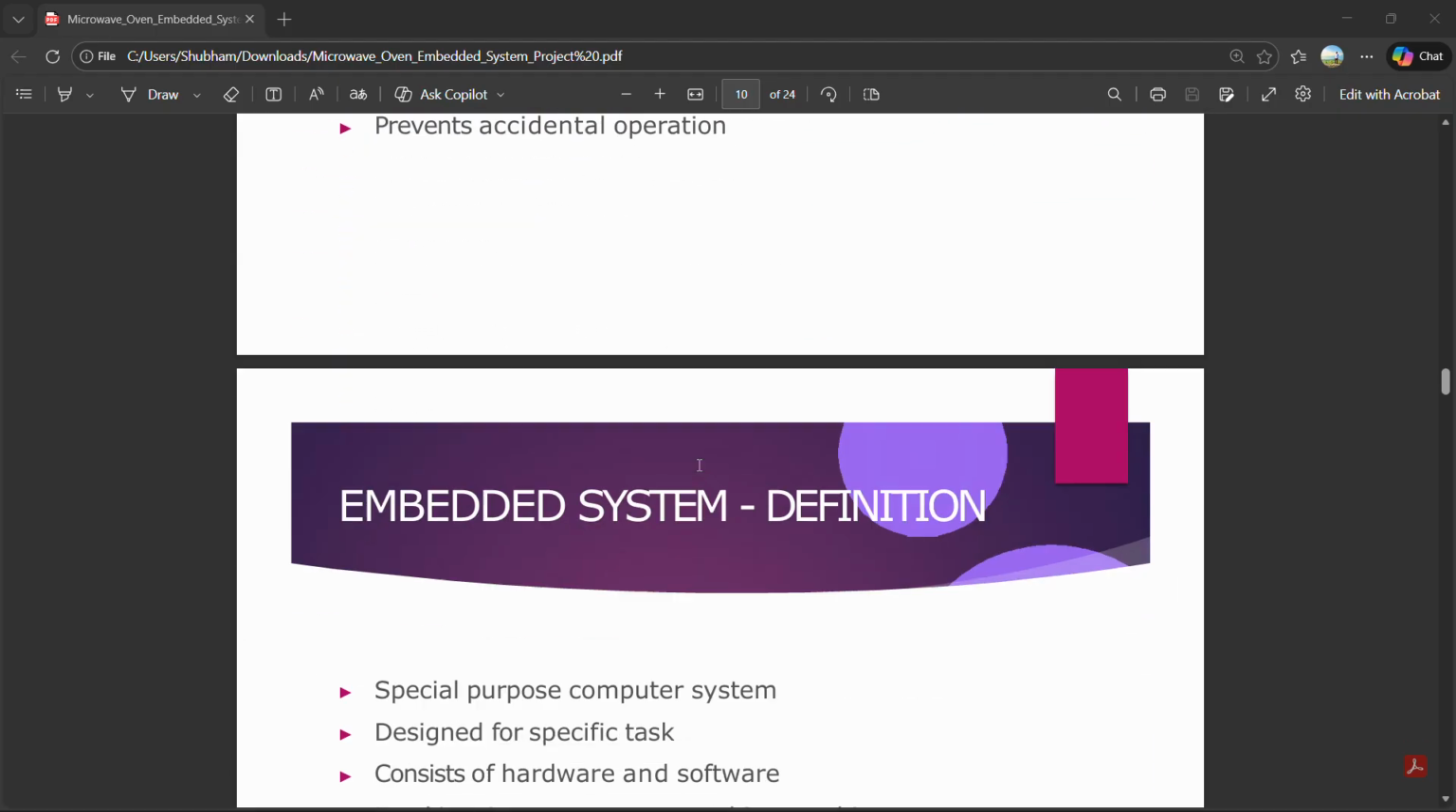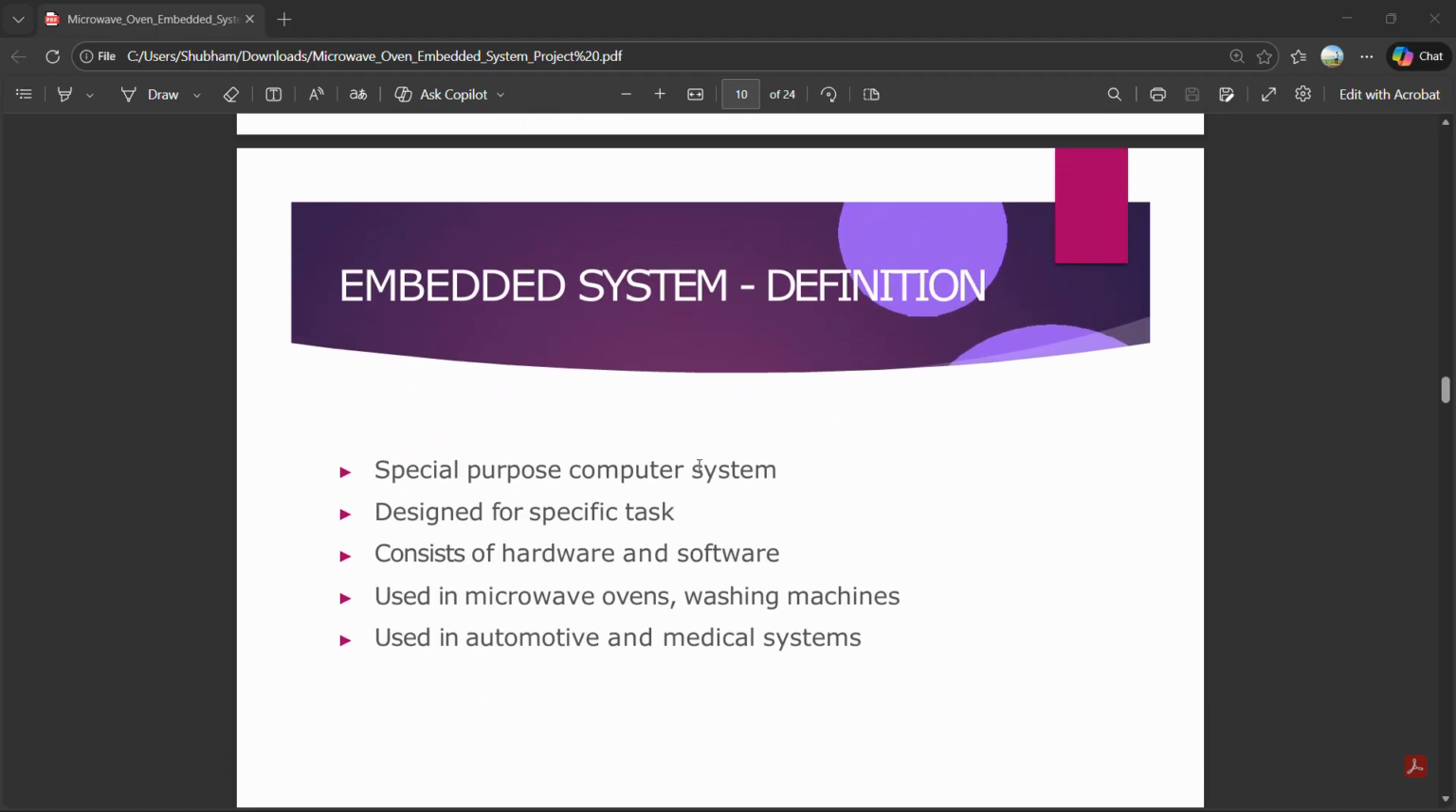Next is the embedded system definition. An embedded system is a special-purpose computer designed to perform a specific task. It includes hardware and software, like a microcontroller and peripherals, and the software part is usually firmware written in embedded C. Embedded systems are used in microwave ovens, washing machines, cars, and medical devices.